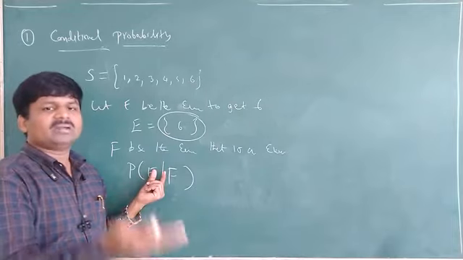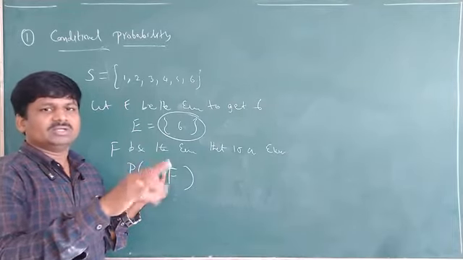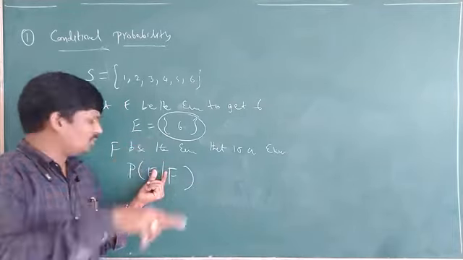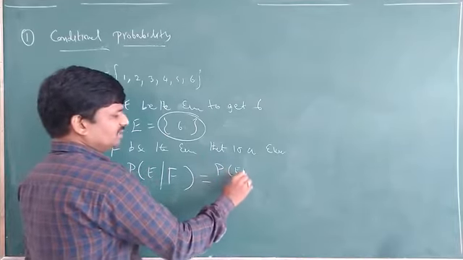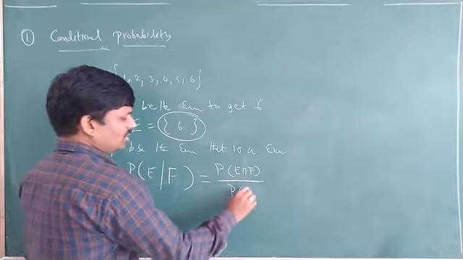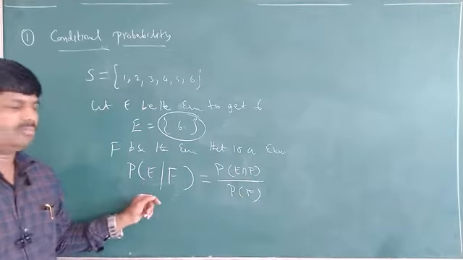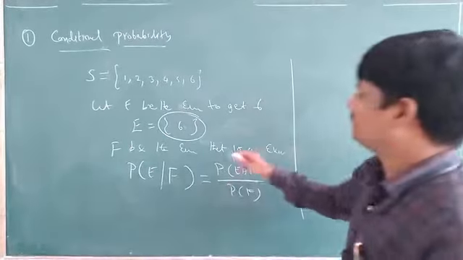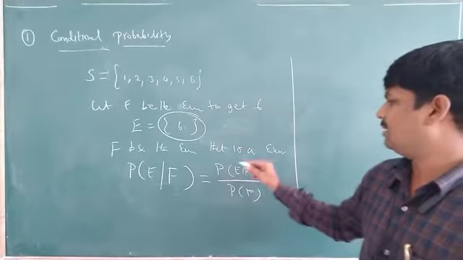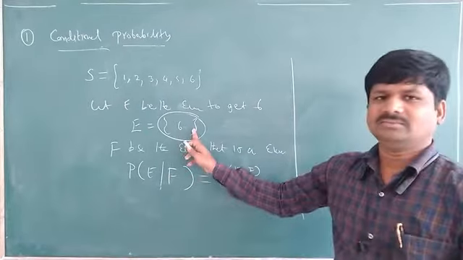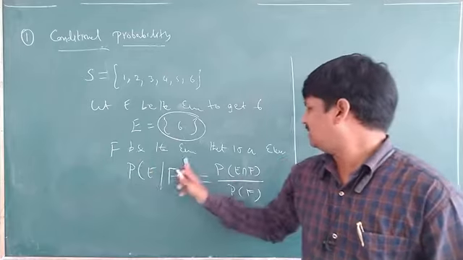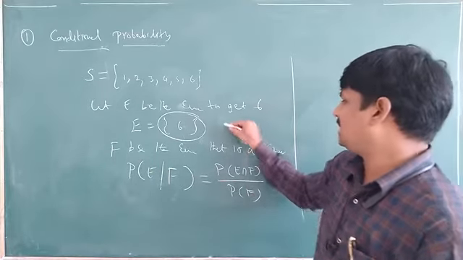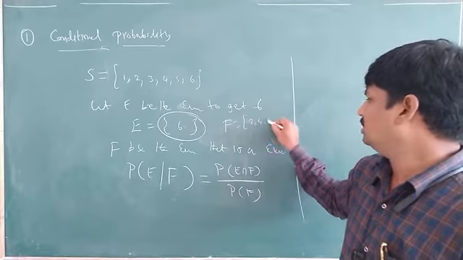Even number I got means what even number I got? Maybe 2, maybe 4, maybe 6 or not. So in those 3, what is the probability of getting 6? Okay, so how do we have to find it? What is the formula? Probability of E intersection F by probability of F. By this formula you have to find. E is an event of getting 6. F is an event of getting an even number. So what is F here? F will be 2, 4, 6.